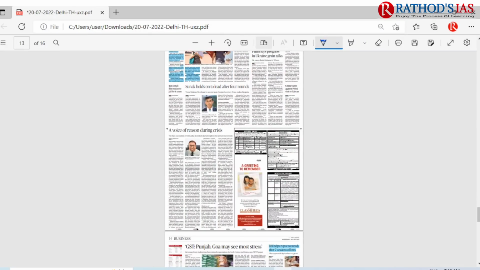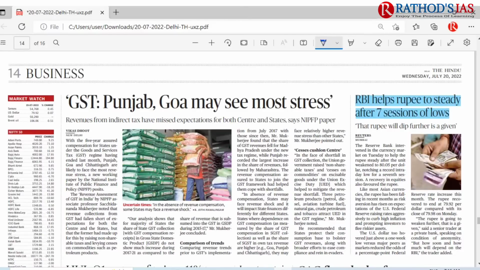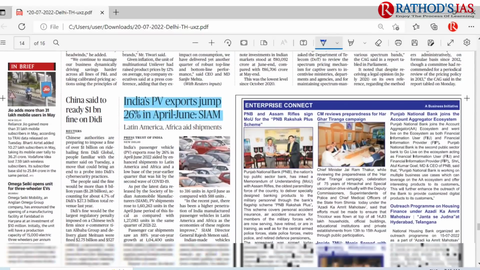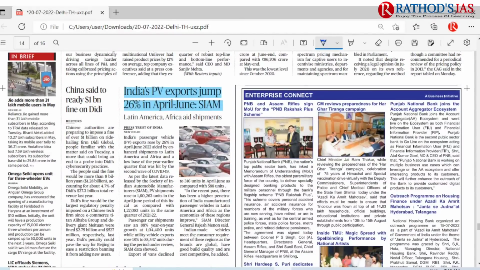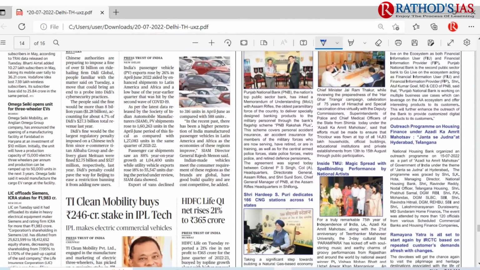If you move forward to the business page, you can see RBI helps rupee to steady after 7 sessions of lows. And you can see one more article: India's PV exports jump 26% in April-June. Recently, a study by the Society of Indian Automobile Manufacturers said that photovoltaic exports from India increased by 26%. So these are some important articles that you have to refer.